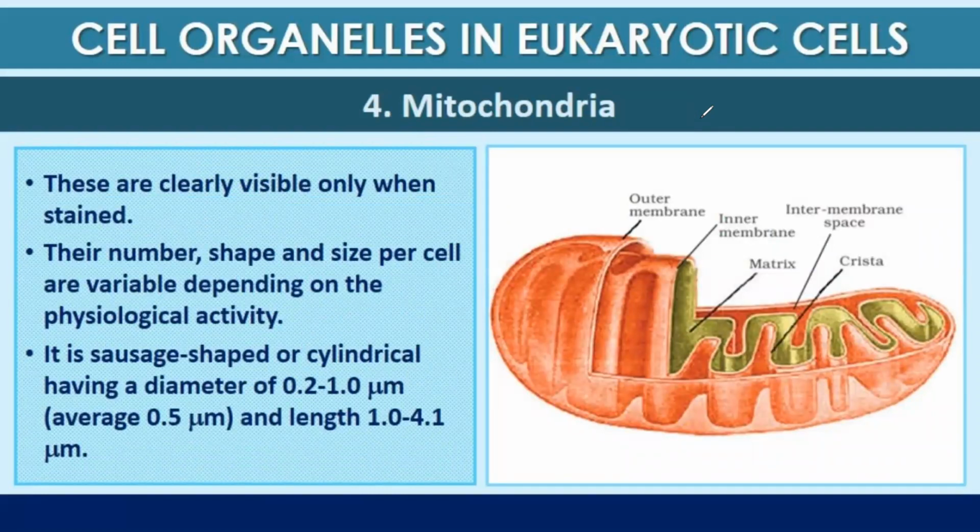Moving ahead with the fourth type of cell organelle of the eukaryotic cell, it's mitochondria. These are clearly visible only when stained. As you can see in the diagram on the screen, it has a double membrane. Their number, shape and size per cell are variable depending on the physiological activity. It is usually sausage shaped or cylindrical, having a diameter of 0.2 to 1 micrometer, an average of about 0.5 micrometer, and the length is 1 to 4.1 micrometer.